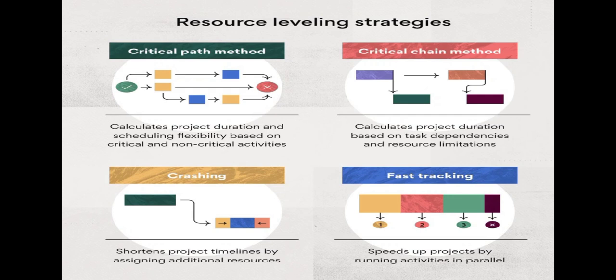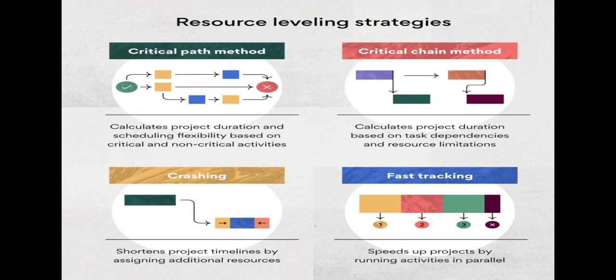The other strategy of resource leveling is the critical chain method. The critical chain method calculates project duration based on task dependencies and resource limitations. Here we check what type of tasks, how many tasks, and in what duration we have to complete them.